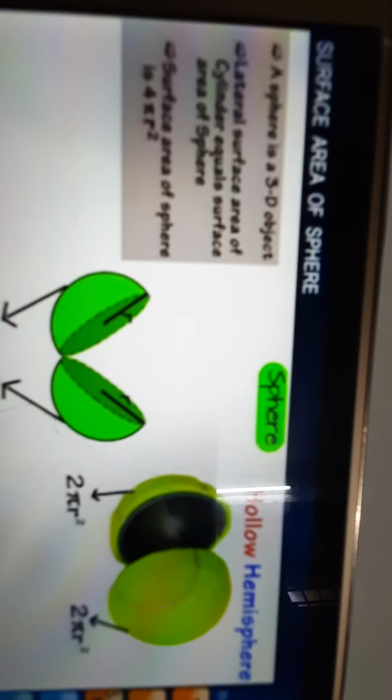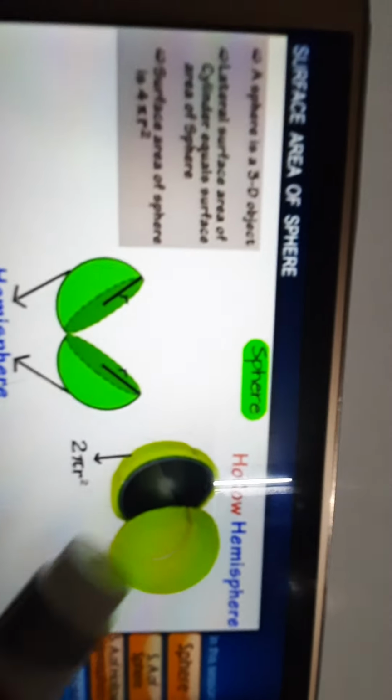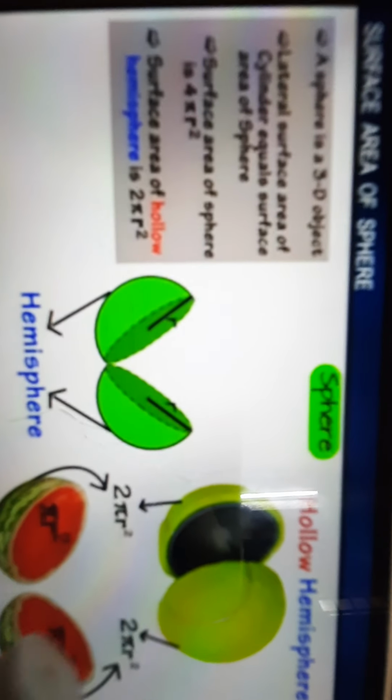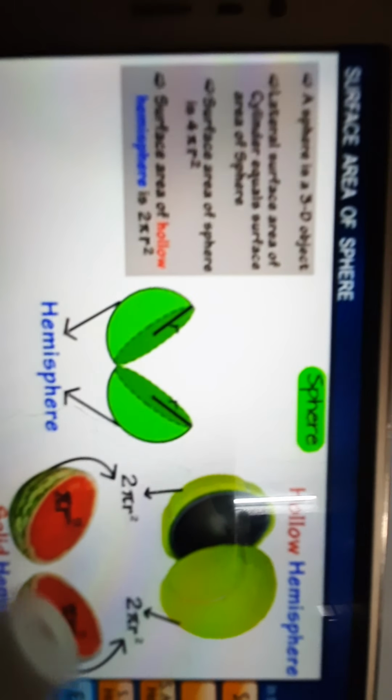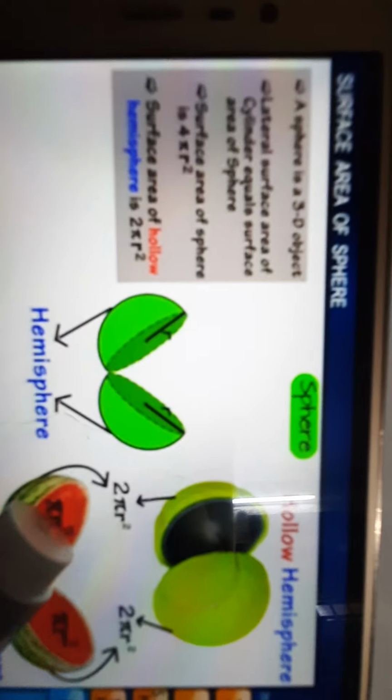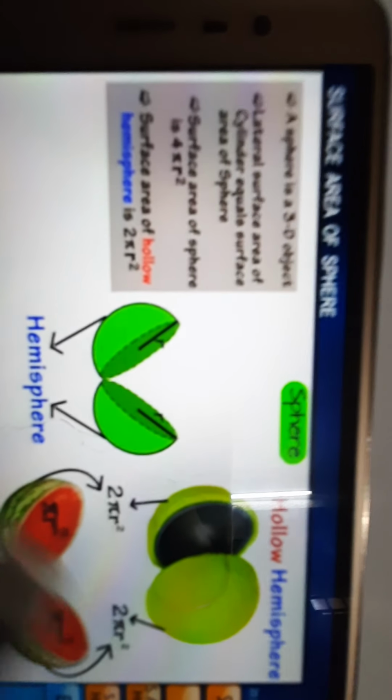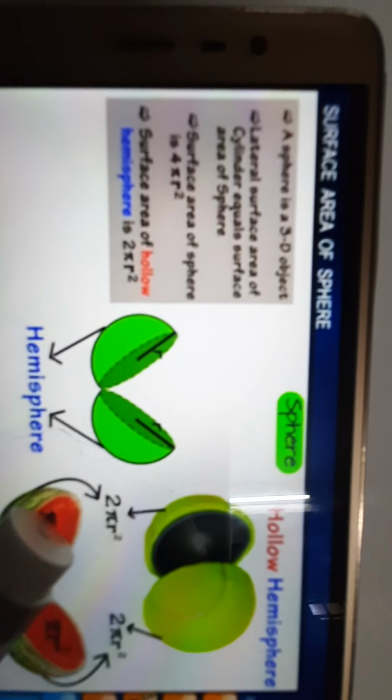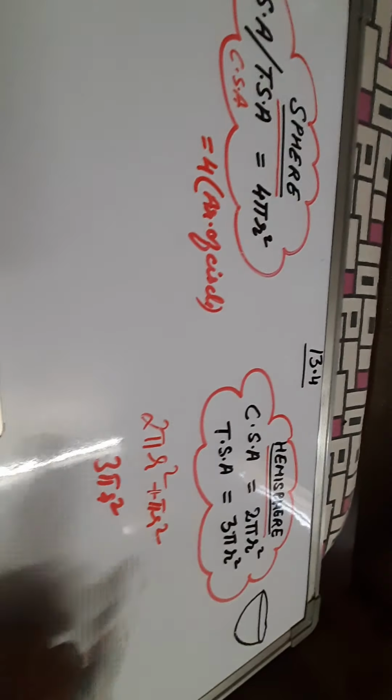so dear students, in a very simple way, like here a ball, we have cut a ball, it is hollow. Hollow means खोखली है अंदर से, no lid is there, तब तो सिर्फ curved part आएगा, means 2 pi r square, right? But on the other hand, if the hemisphere is solid hemisphere like a watermelon, तो watermelon तो अंदर से खोखला नहीं ना होता, उसका तो ये फ्लैट सरफेस भी मिलेगा हमें. तो उस केस में कौन सा एरिया यूज़ होगा? We will use total surface area for this.